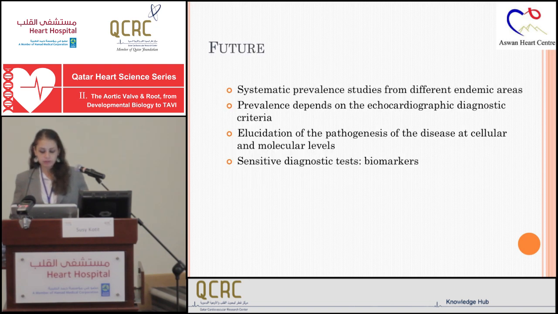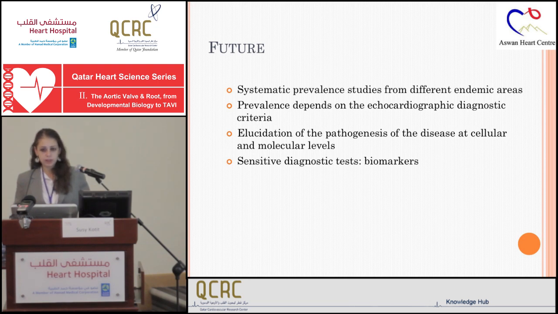This shows that there is a huge need for more systematic prevalence studies in different endemic areas, but the prevalence depends on the echocardiographic diagnostic criteria. So we should perform these studies with the same criteria so we could compare the results between different areas.